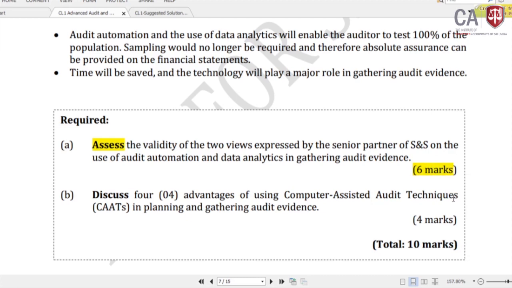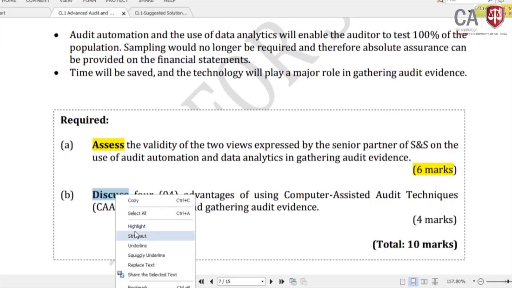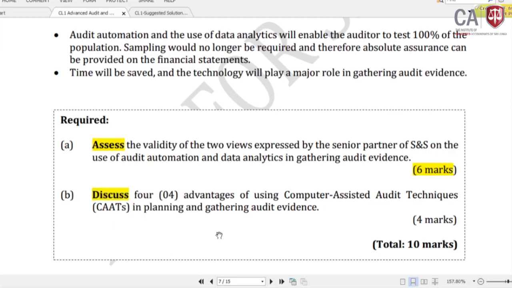Assess the validity of the 2 views expressed by the senior partner of SNS on the use of audit automation and data analytics in gathering audit evidence. Part B, discuss. That is the action verb. I am not going to read it three times to save time, but always read it three times in the examination. Discuss the 4 advantages of using computer assisted audit techniques in planning and gathering audit evidence, for 4 marks.